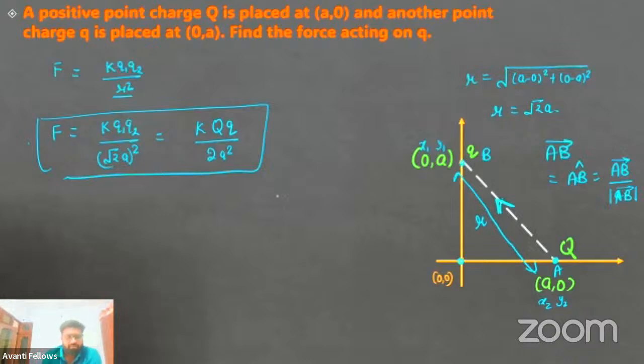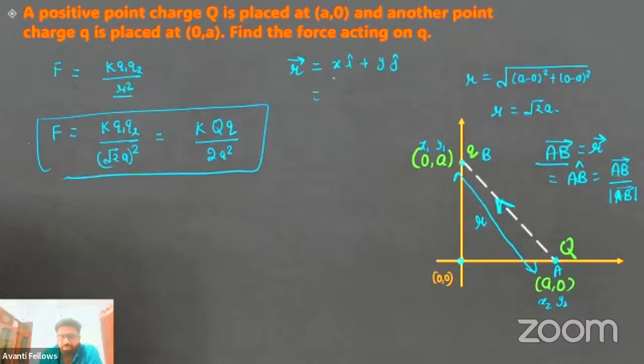Now, what is the R vector then, or the AB vector? Because the AB vector I can write as the R vector. So for that you need to recall your vector knowledge. So the R vector you can write as, we know, x i cap plus y j cap.